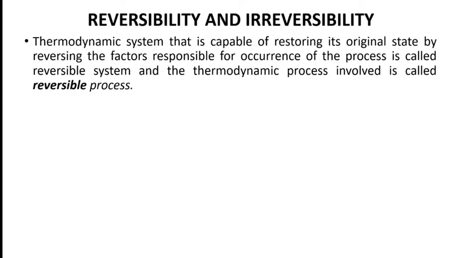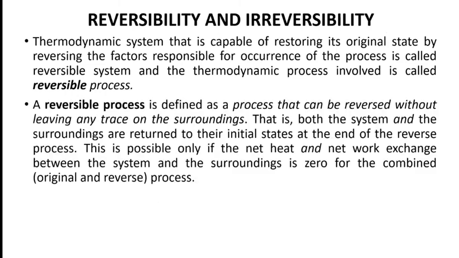Such processes are called reversible processes, and during a reversible process, the heat and work interaction in the universe remains constant, or we can say it is zero. Heat and work interaction in the universe during a reversible process is zero.